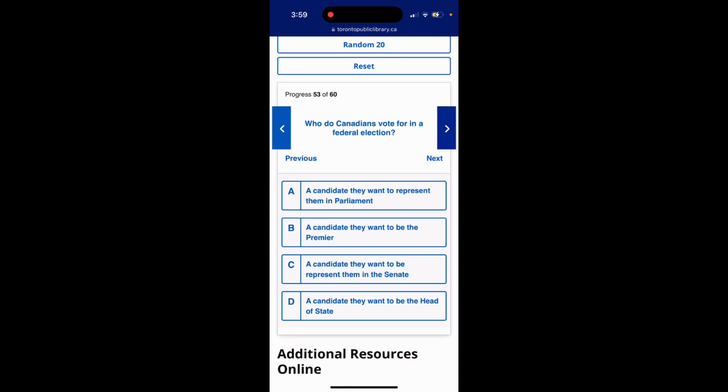Question 53. Who do Canadians vote for in a federal election? Option A, a candidate they want to represent them in Parliament. Option B, a candidate they want to be the Premier. Option C, a candidate they want to represent them in the Senate. Option D, a candidate they want to be the head of state. The answer is option A, a candidate they want to represent them in Parliament.